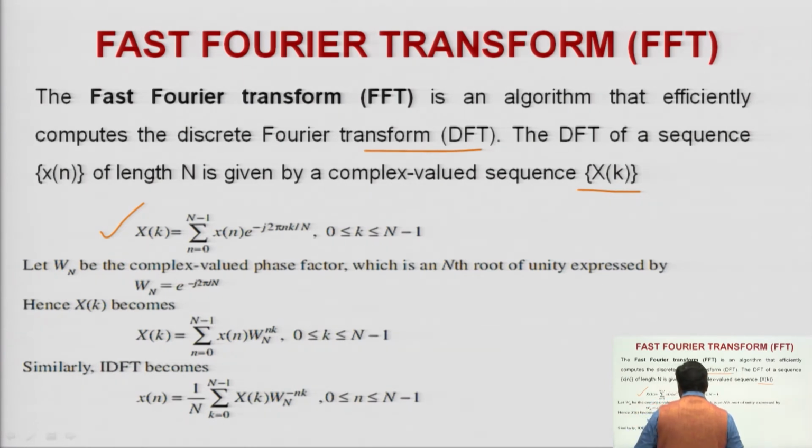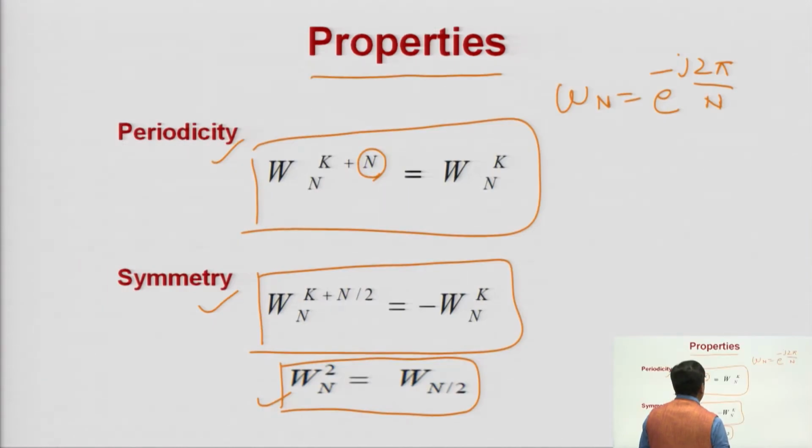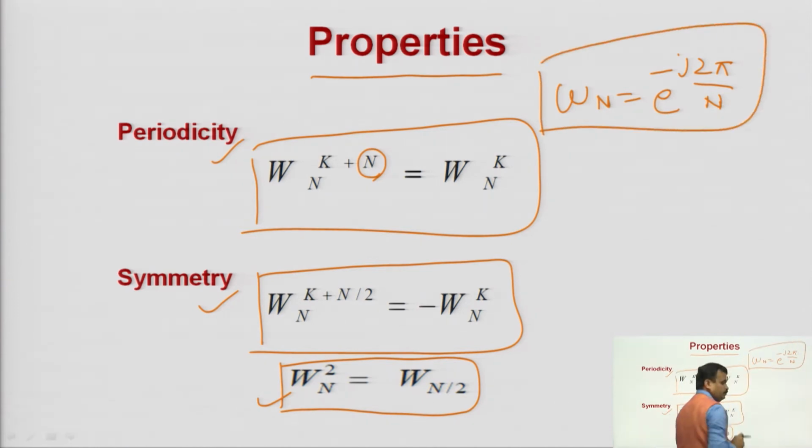Now you are associating the twiddle factor. W_N is e to the power minus j 2 pi by N, that I told in my previous PPTs. This is your W_N, that is your twiddle factor. After associating this twiddle factor in your DFT and IDFT, your computation will be so easy.